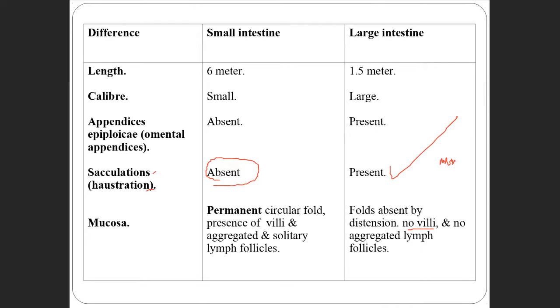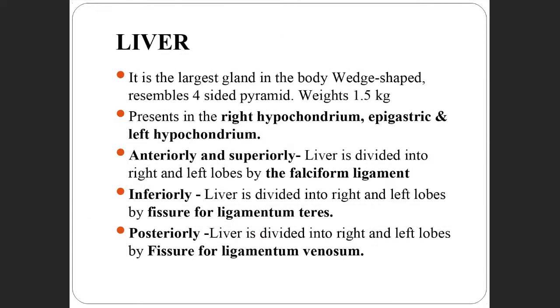No aggregated lymphoid follicles in the large intestine. And here in the small intestine, you have solitary lymphatic follicles, and you also find the aggregations.